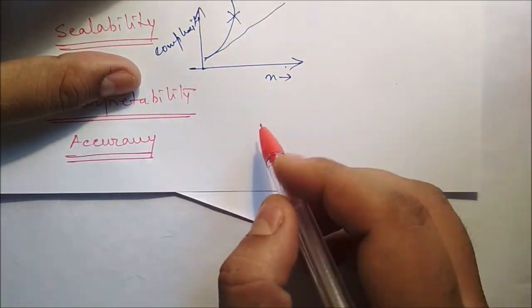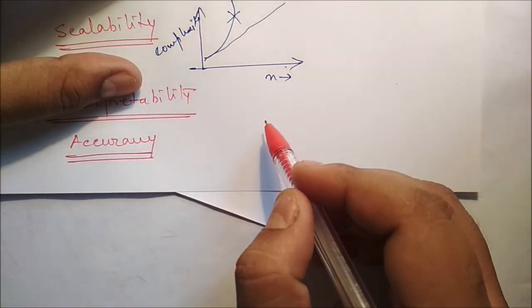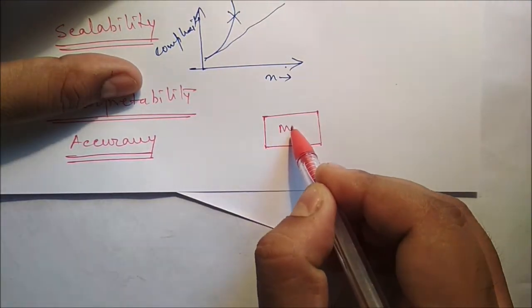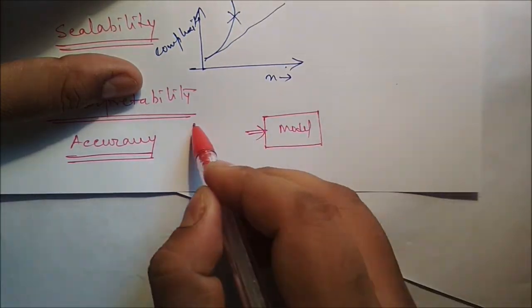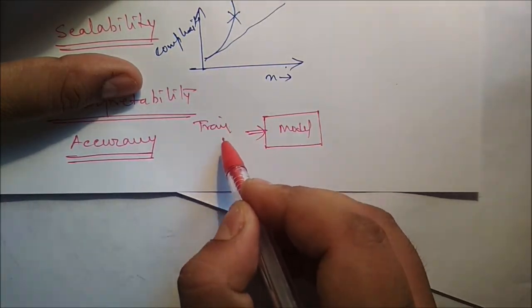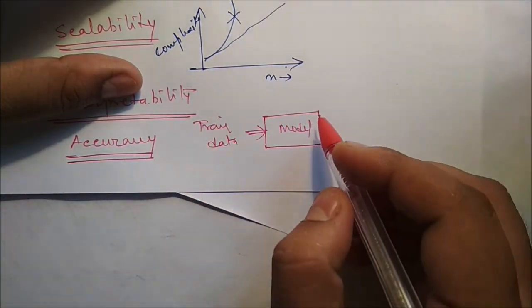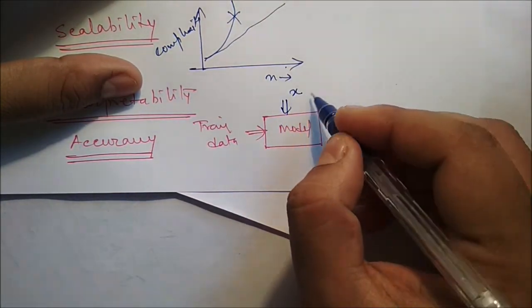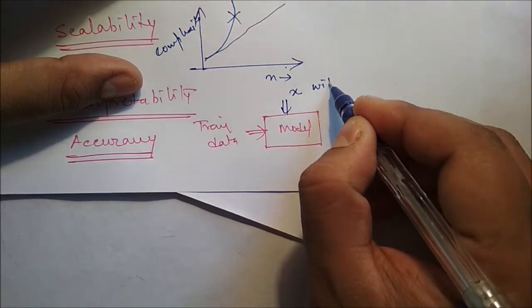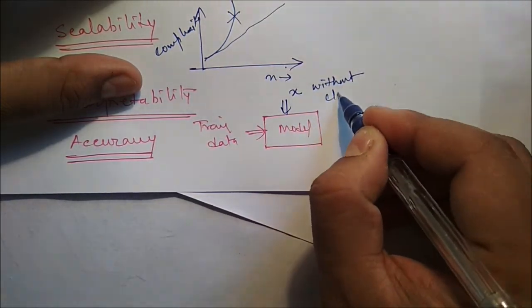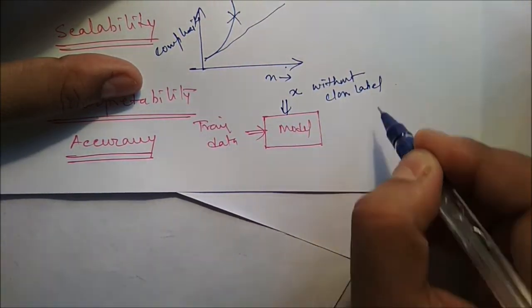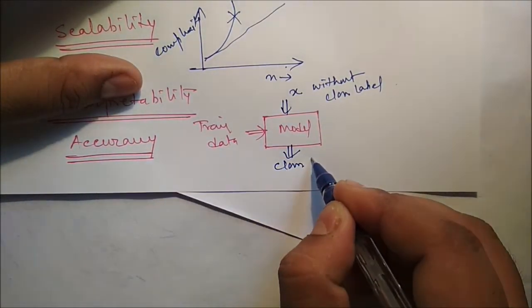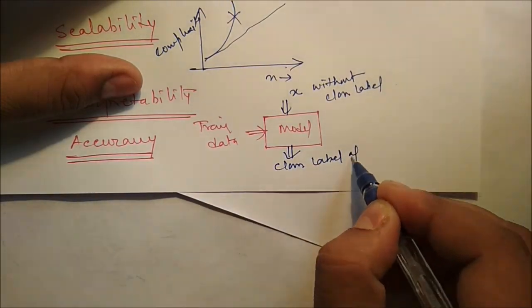You already know the process of classification. First, we create the model using the training data, and the next task is: an input X is there without a class label, and from the model we can predict the class label of the data X.